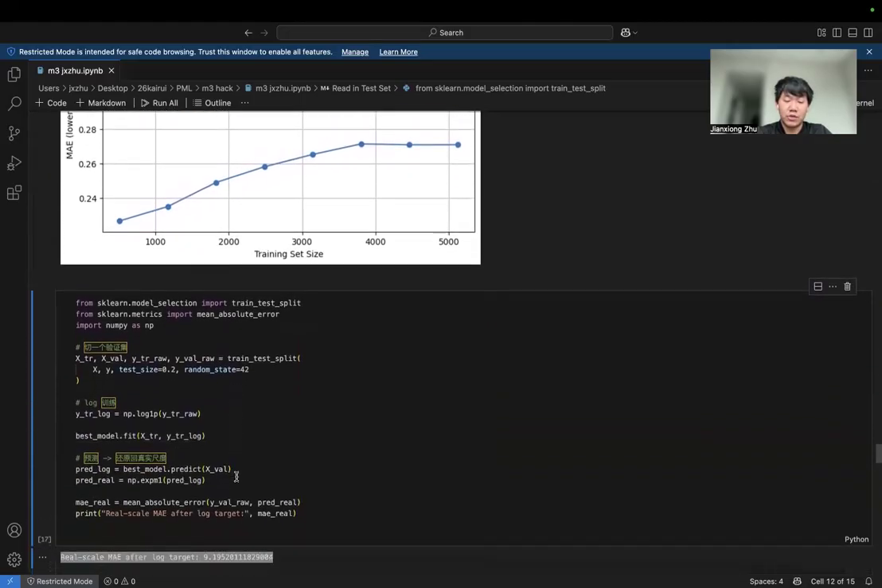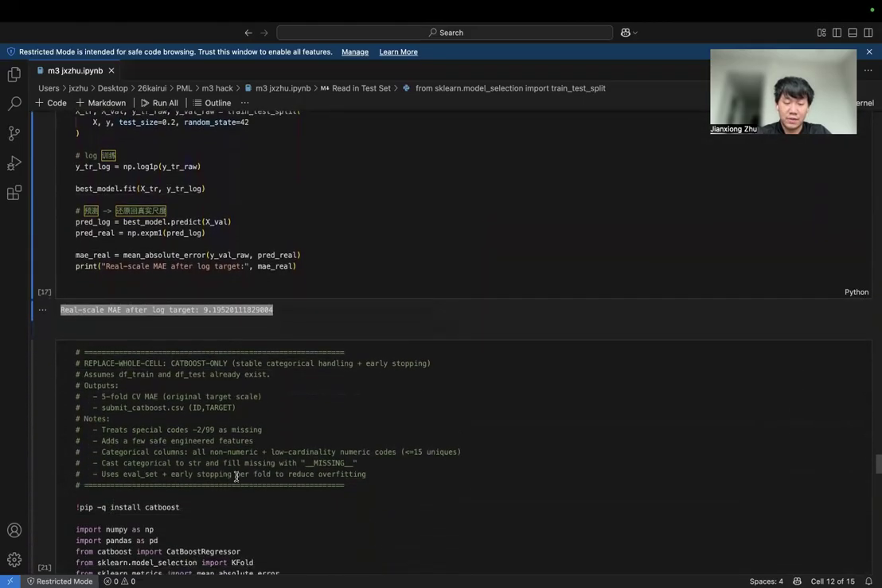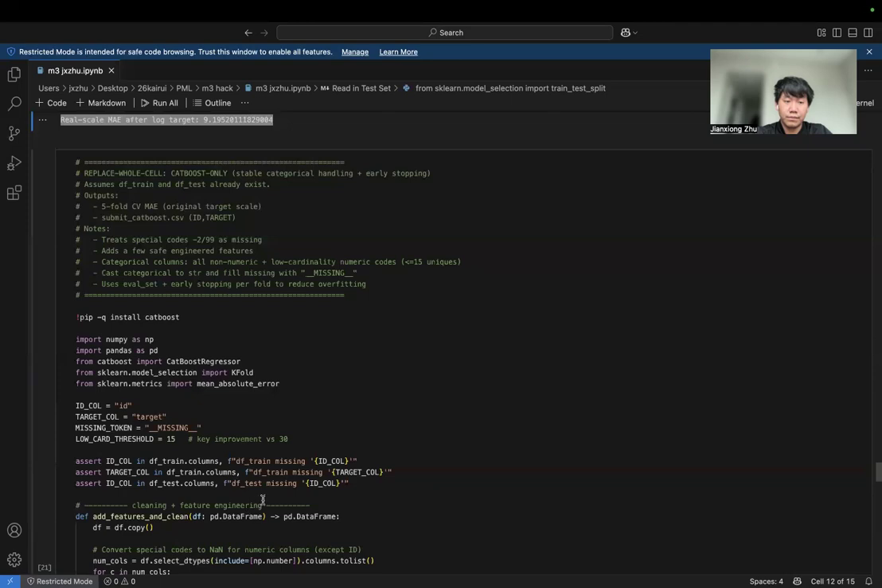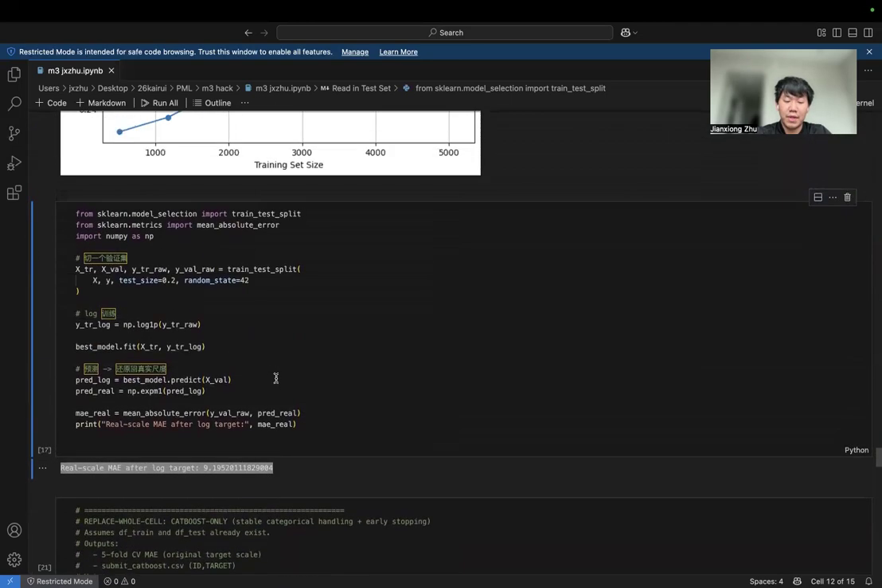And finally, I trained the model with the full training dataset and generated predictions for the test set. My validation MAE was about 9.19, and after submission to Kaggle, the public leaderboard score was 8.78, which is surprisingly lower than my local result.